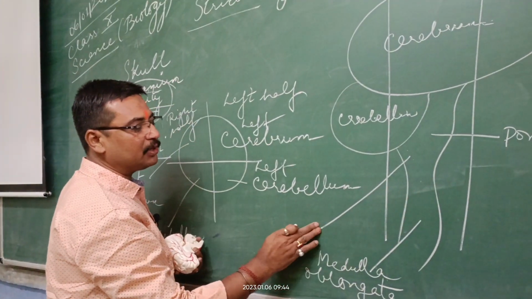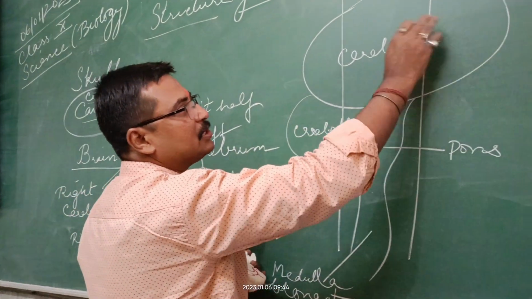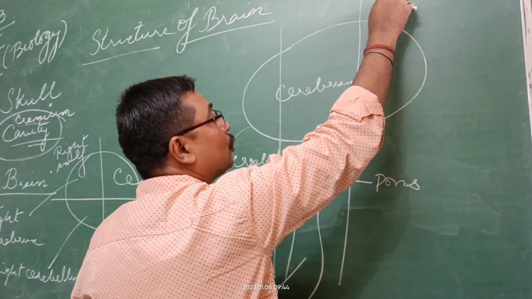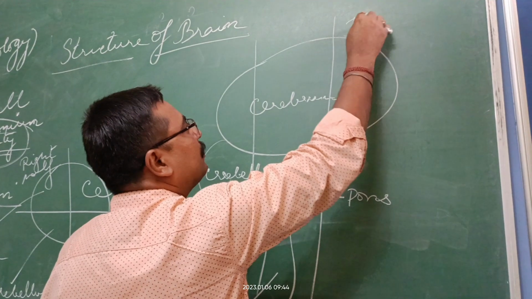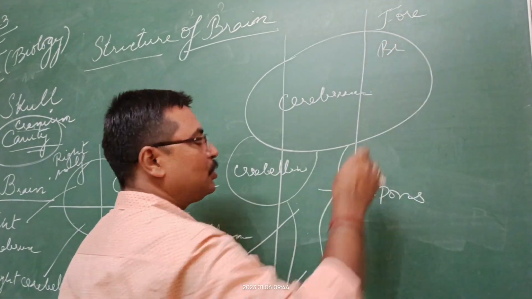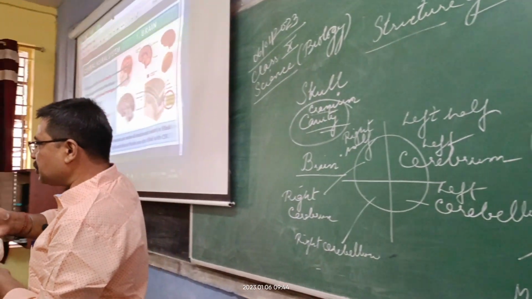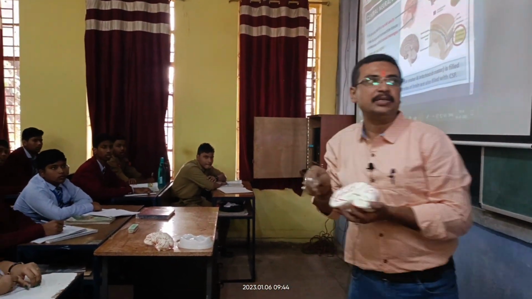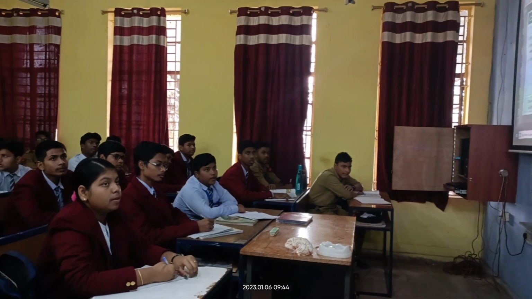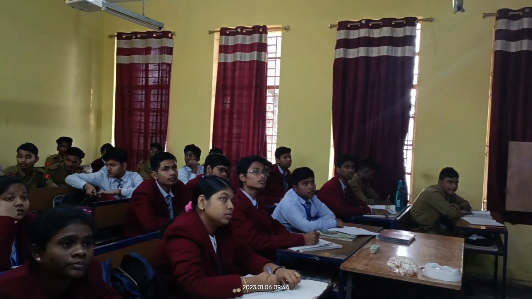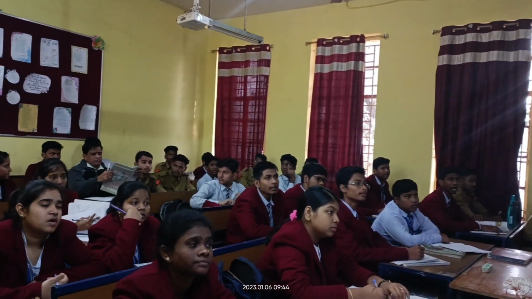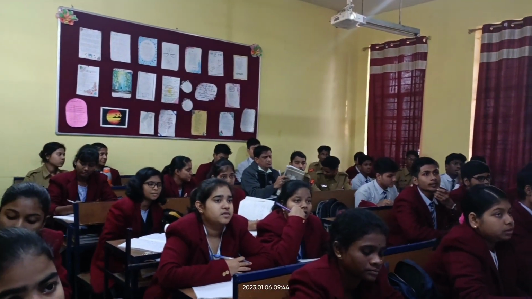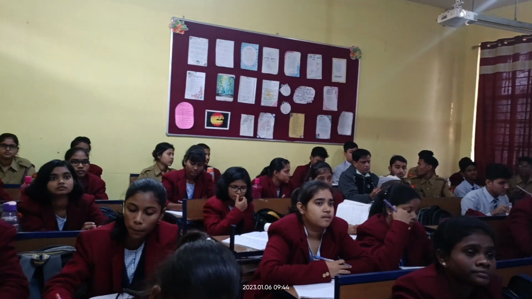This first portion, we are calling it your forebrain. Forebrain is exactly on this side. Then we have your center one, which we are calling the midbrain, and finally your lower one, which we are calling the hindbrain. I hope you understand: forebrain, midbrain, and hindbrain.